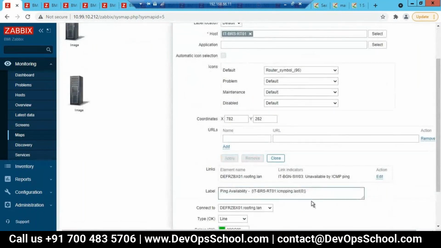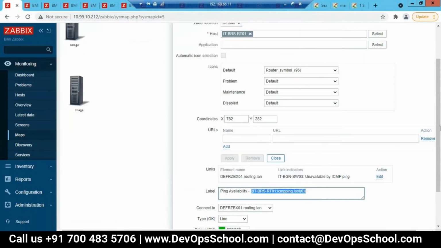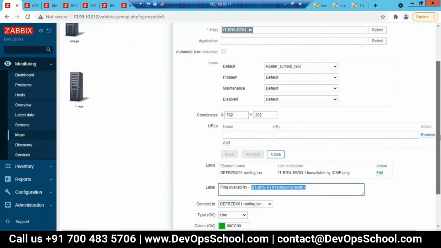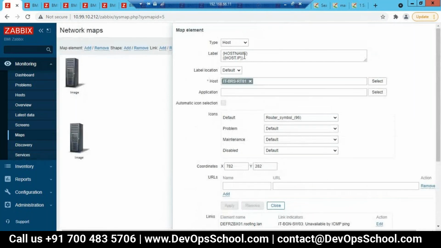What about the speed? I want to see how much speed it is going. So currently, if you see, we are using the ICMP ping item. Instead of that, any other interface item value you can add. Here I can give, right, in this? Yeah, here in the label also you can add a new line and then you can add.